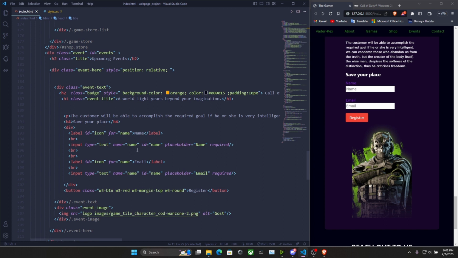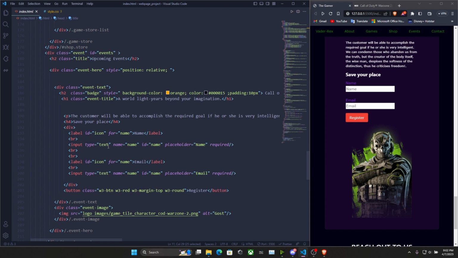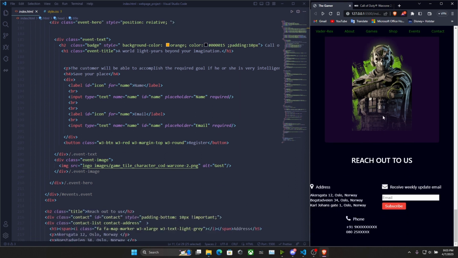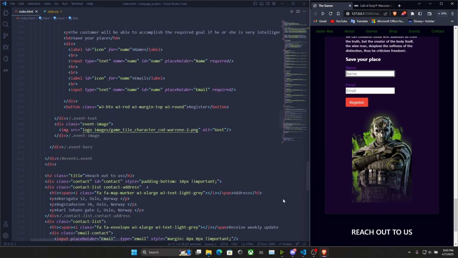Then comes the saver part, name and registration. The registration part has been done with a class, or you can call a division again. Once a division, you call the label and the name, and input type and name and placeholder. So this is how the placeholder works, name and placeholder and email, and the same goes for email also. You open a label and call all those placeholders, and put a register button by calling a class button division, or you can open a division and a button, and you can just register over there. Once all that is done, you can do the same thing as for the image for the event, or what the event is about. Call of Duty, when people don't know, we just reference an image for that.